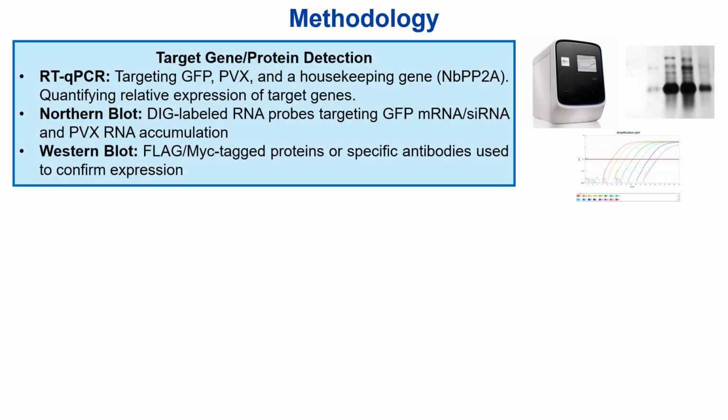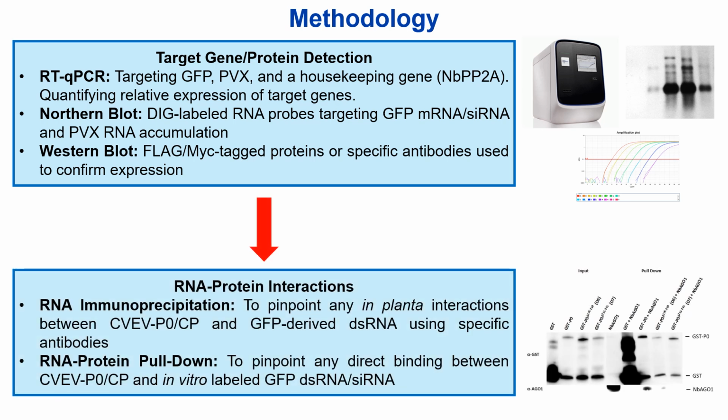For data collection, we used RT-qPCR assays targeted to in-planta GFP and PVX transcripts, normalized by the housekeeping gene NbPP2A from Nicotiana benthamiana. Northern blots with DIG-labeled riboprobes allowed us to visualize in-planta GFP, dsRNA, and siRNA levels and PVX expression. To visualize RNA protein interactions in this study, we tagged P0 and coat protein with Flag or cMyc for Western blots and immunoprecipitations. Investigations into potential RNA protein interactions were conducted in this study by RNA immunoprecipitation experiments as well as RNA protein pull-down assays.